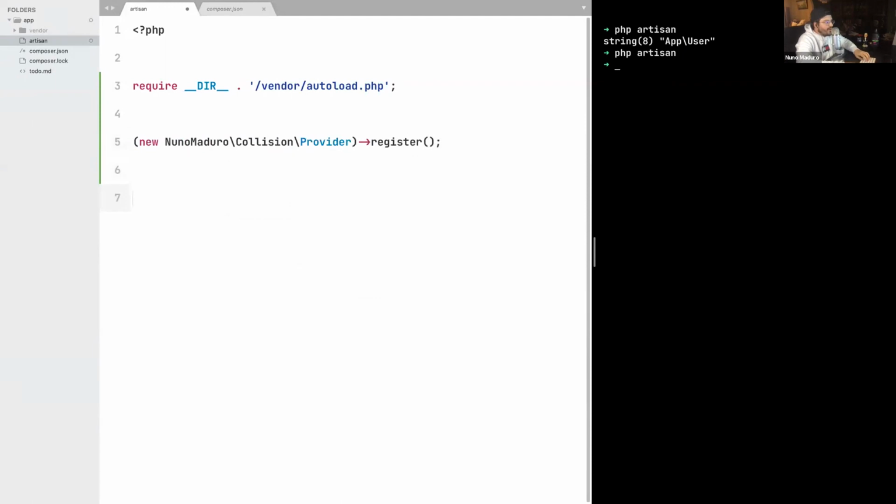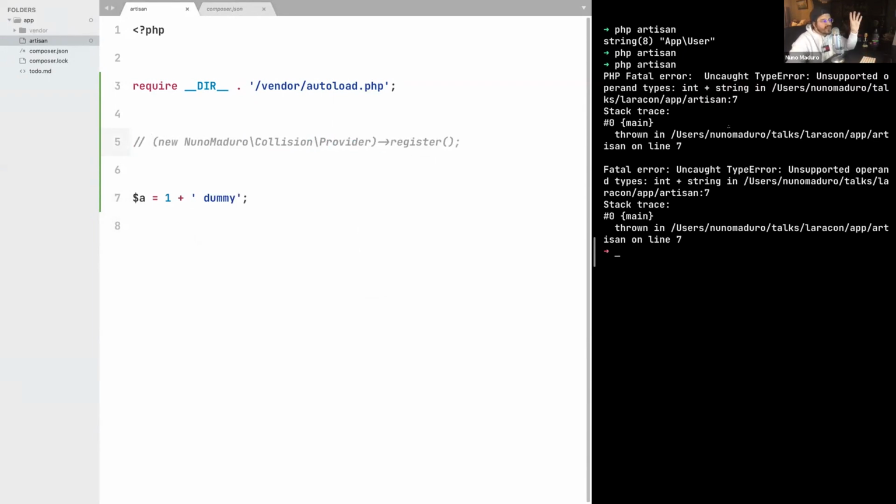Now, let me show you how it looks with and without Collision. If you type something like $a = an integer plus a dummy string, without Collision this is how the error looks. You get something like PHP Fatal error: Uncaught TypeError: Unsupported operand types. It's difficult to parse for the human eye. I personally don't like it. And once you include Collision, this will be the difference.